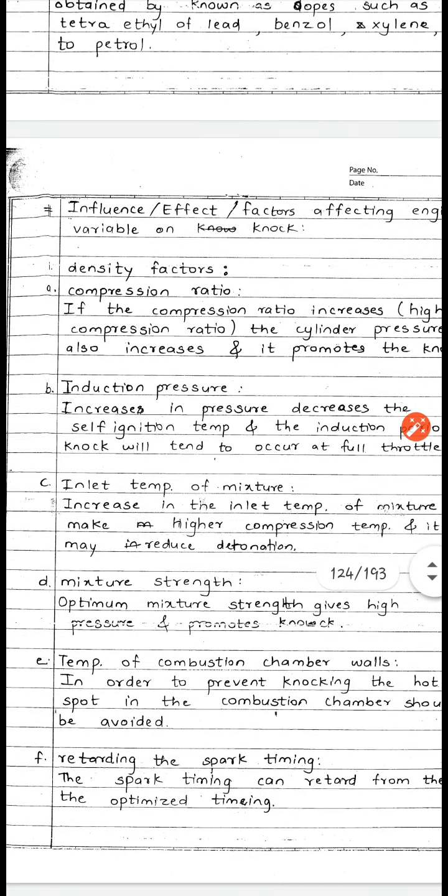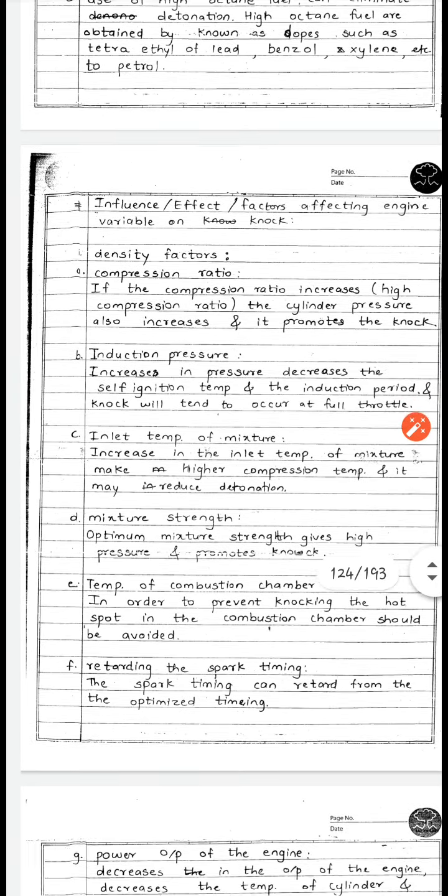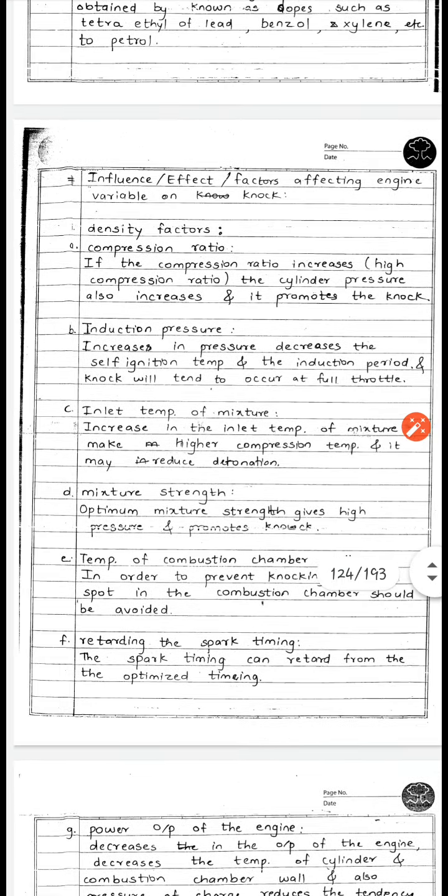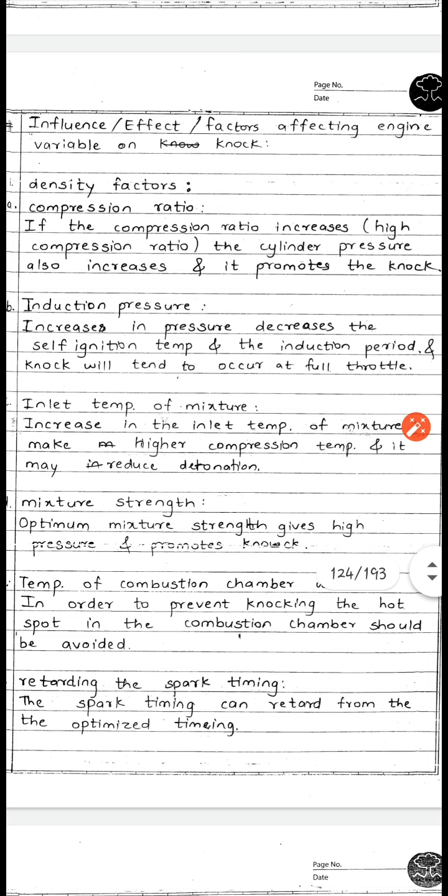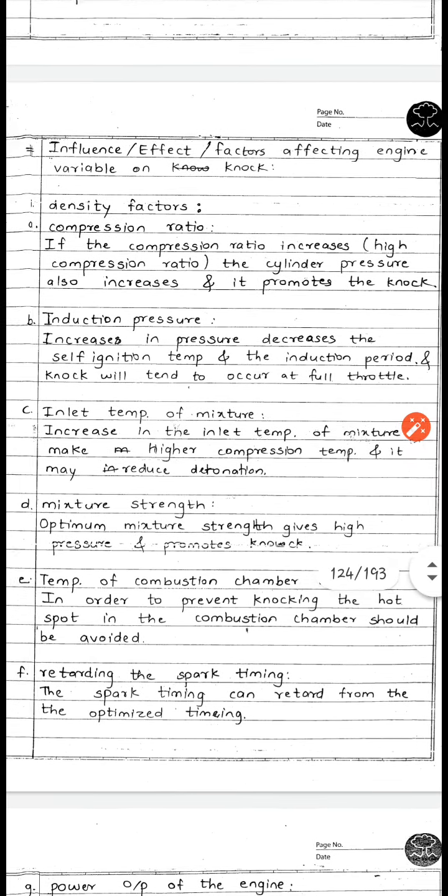Now after this, there is a very important point of our discussion, that is the influence or effect of different factors which affect the engine variables on knock. This is a very important question as per your exam. There will be 6 to 8 marks for this particular question itself.